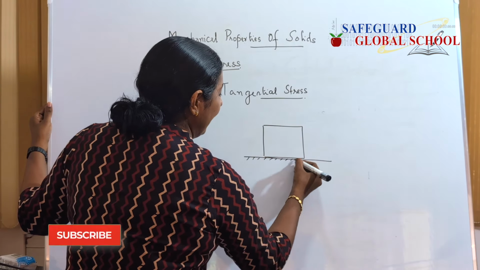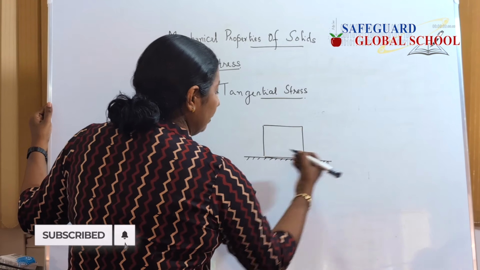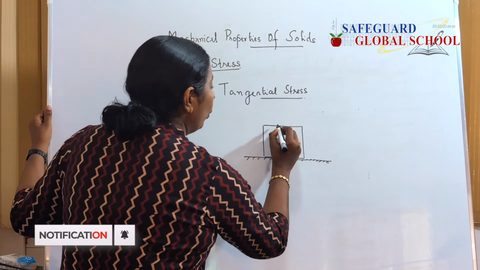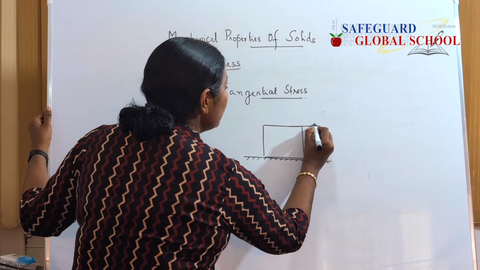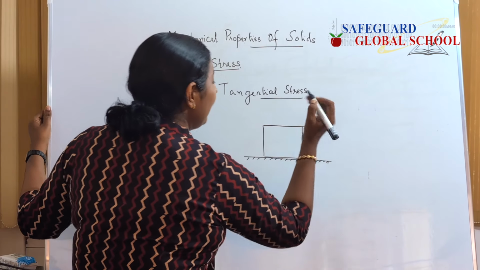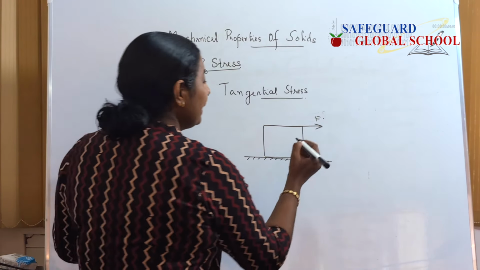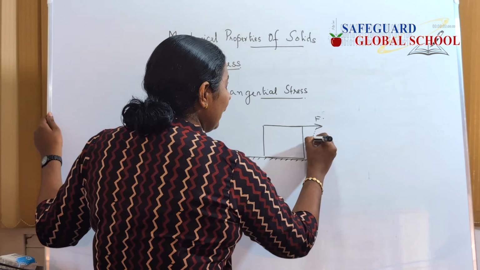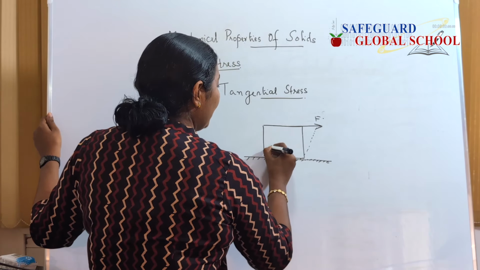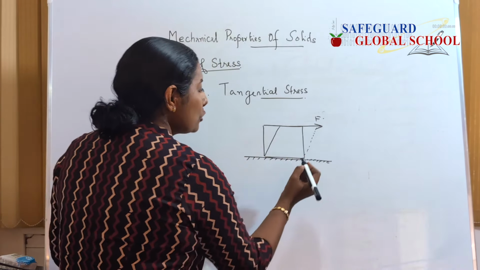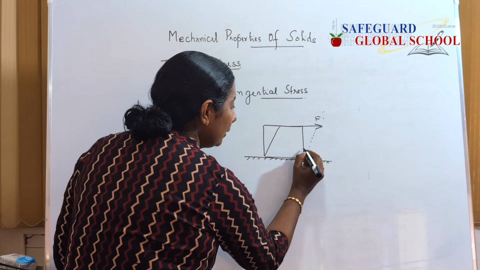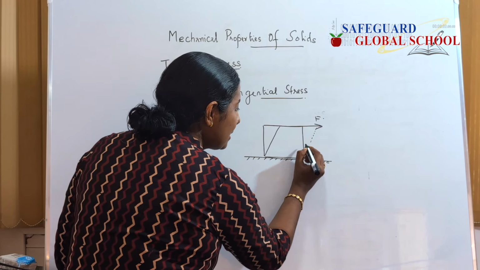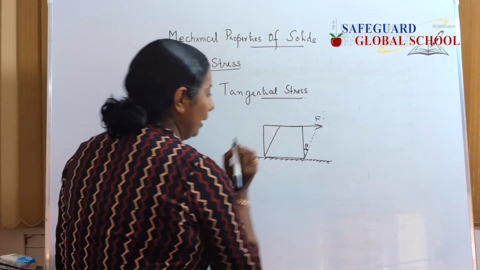It was like a fixed thing at the bottom where I applied a force. So what happened is that it gets slightly deformed like this, so that the edge got displaced by an angle theta.